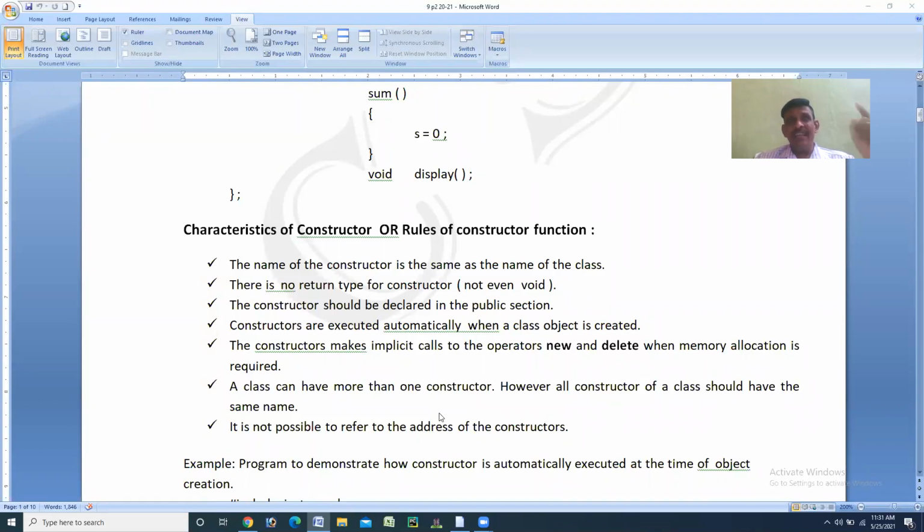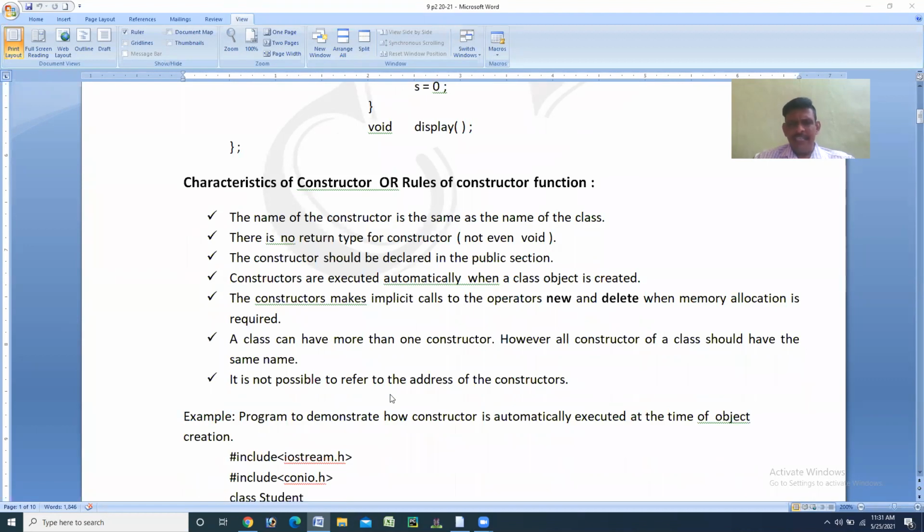If you want to say that it is a constructor, then that function name must be the same as the class name. So it means you can have n number of constructors in a class.